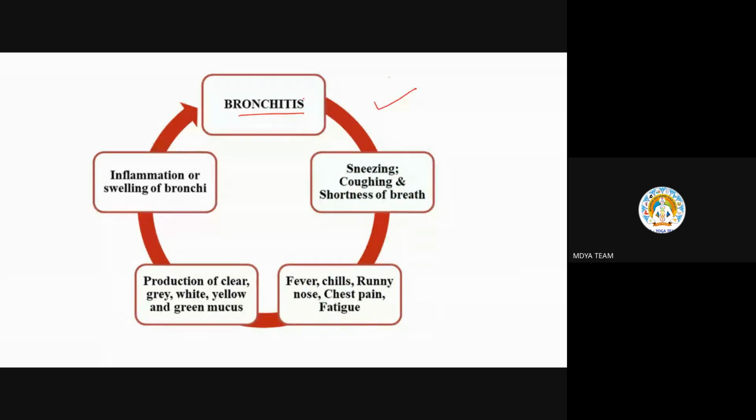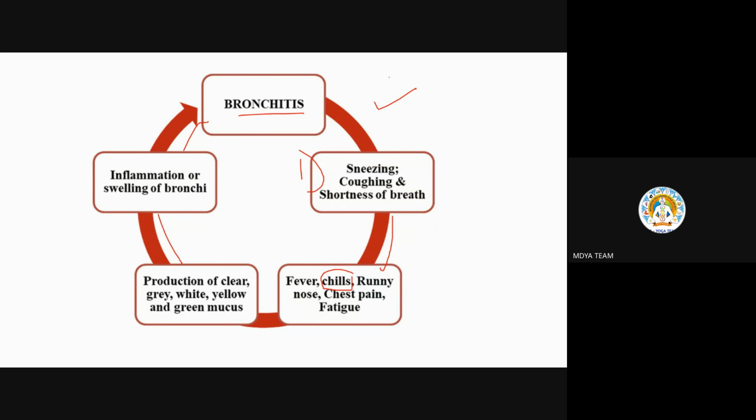So this is bronchitis, how it happens. We'll start with this one. In normal life, normal sneezing, coughing, shortness of breath could happen. Further, it could lead to fever, chills, runny nose, chest pain, fatigue, etc. I'll make you understand what exactly the chills are at the last slide. Then further the production of clear, gray, white, yellow, or green mucus, then inflammation or swelling of the bronchi, and further it will cause bronchitis.